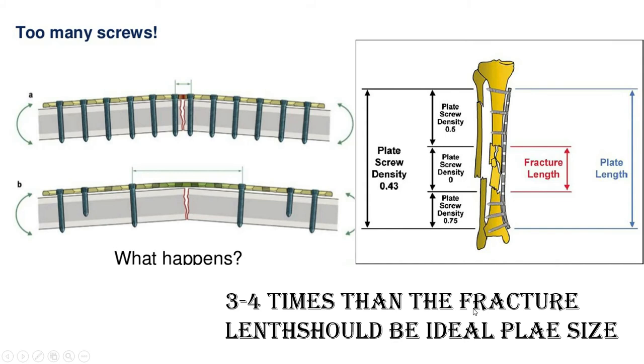Now what will happen if we give overcrowding of the plate? Means if we put multiple screws and screws very near to the fracture, then what happens? There is a stress riser effect over this fracture site plate, and it will easily go for fracture. And what is the ideal length needed for any fracture? At least 3 to 4 times the fracture length. This is the ideal rule for assessment of the plate.